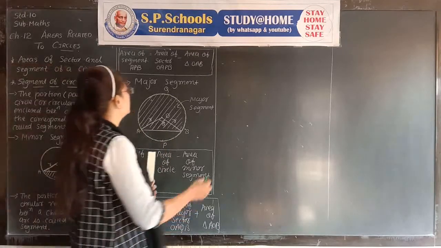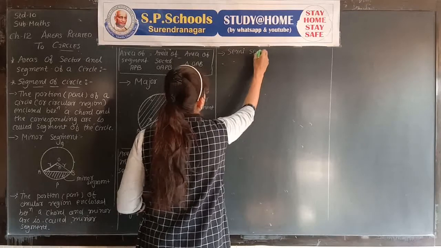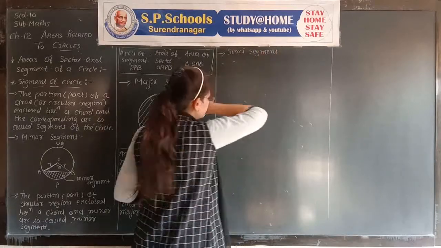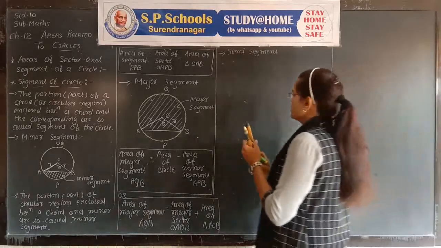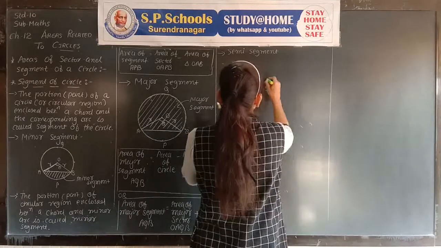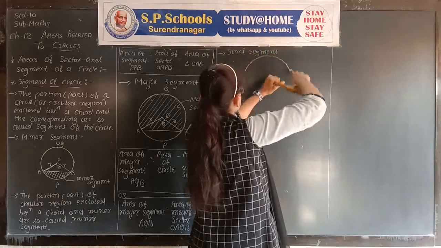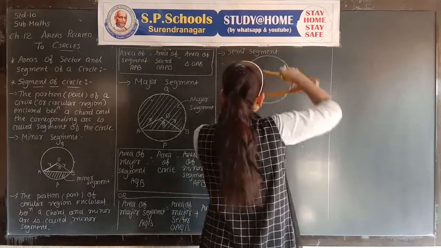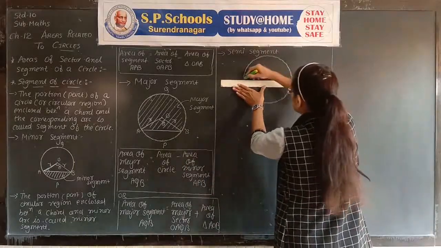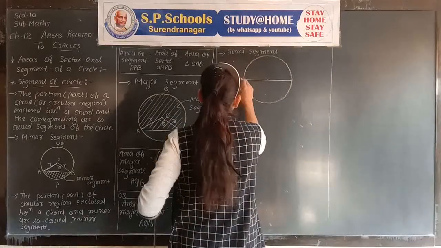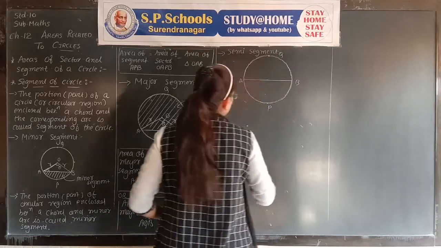Okay. Now the semi-segment. A semi-segment is nothing but a semicircle or half circle. Draw one diameter AB. APB is a semicircular arc, AQB is also a semicircular arc.